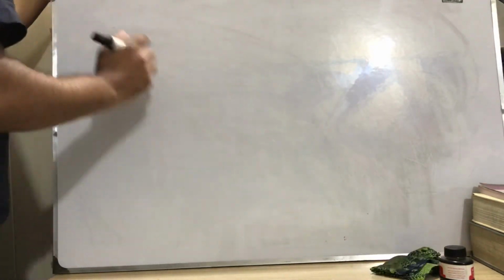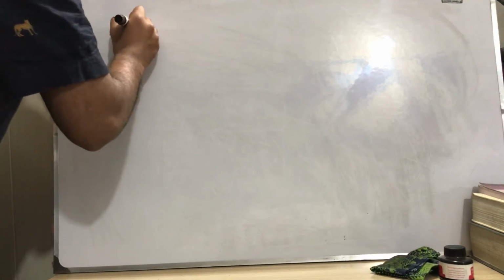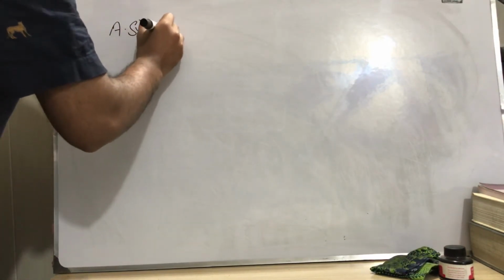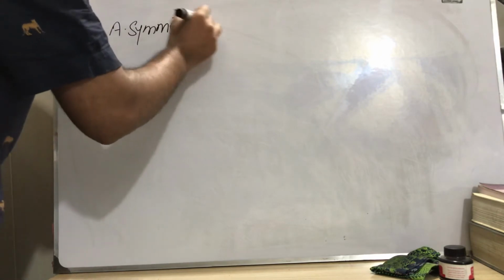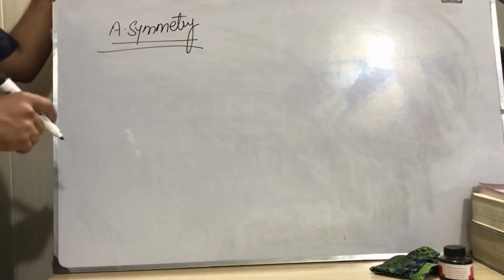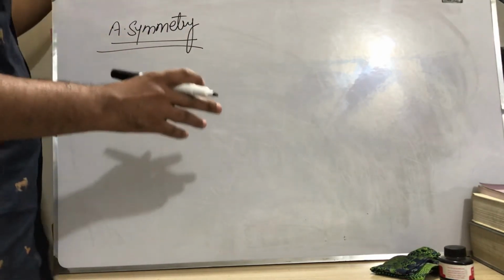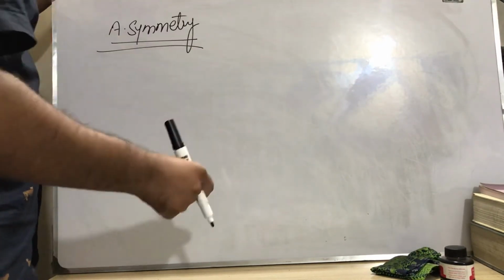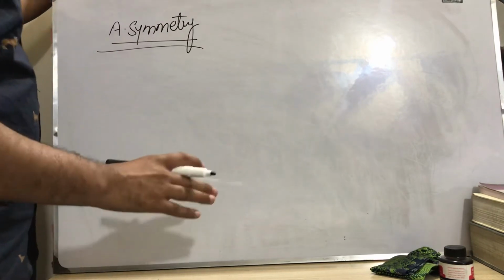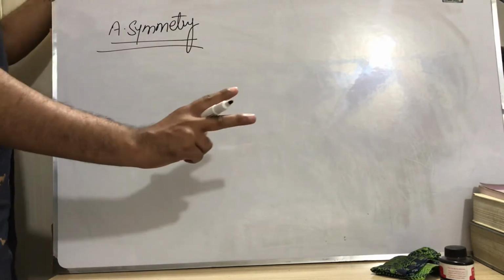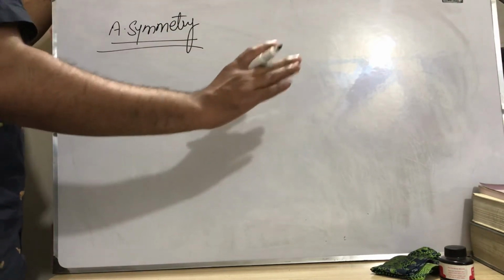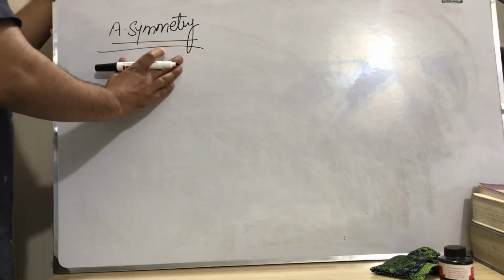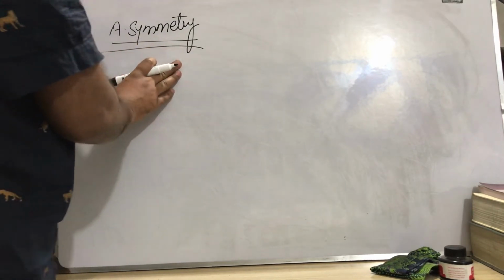Let me tell you about asymmetry. I told you already that if an animal is capable of being divided into two equal halves, we can say it has symmetry. Otherwise it lacks symmetry, or we can say it has an asymmetrical shape.